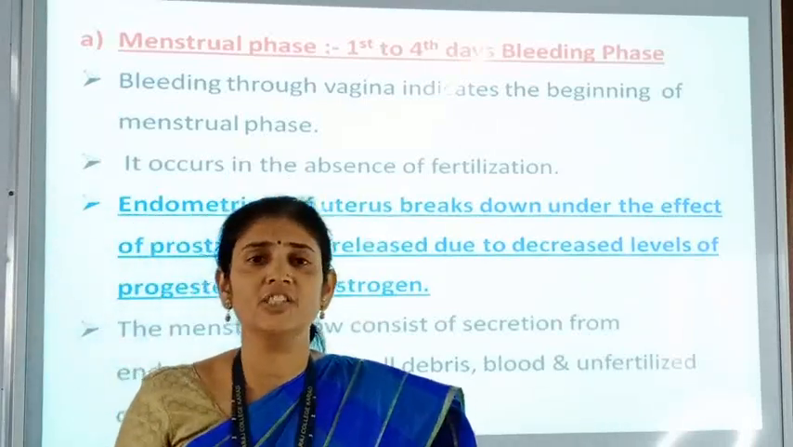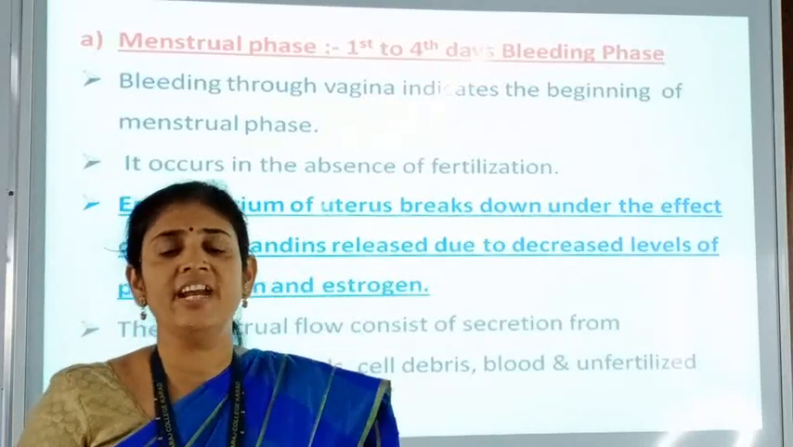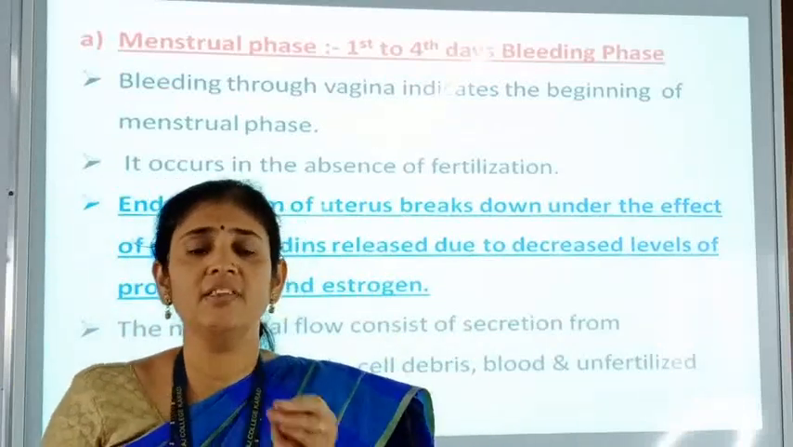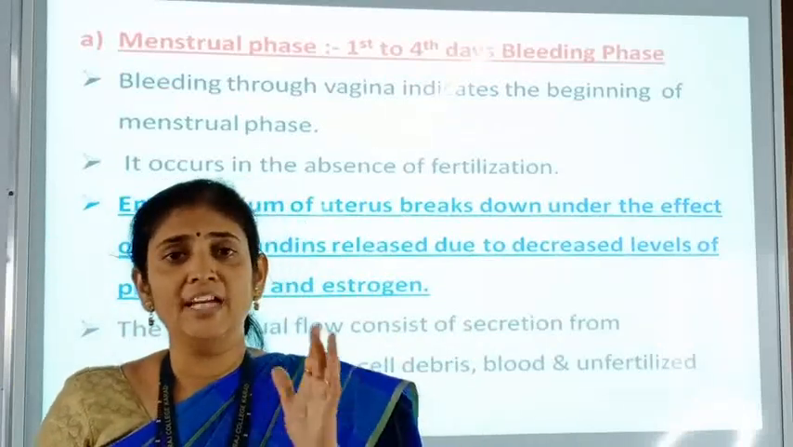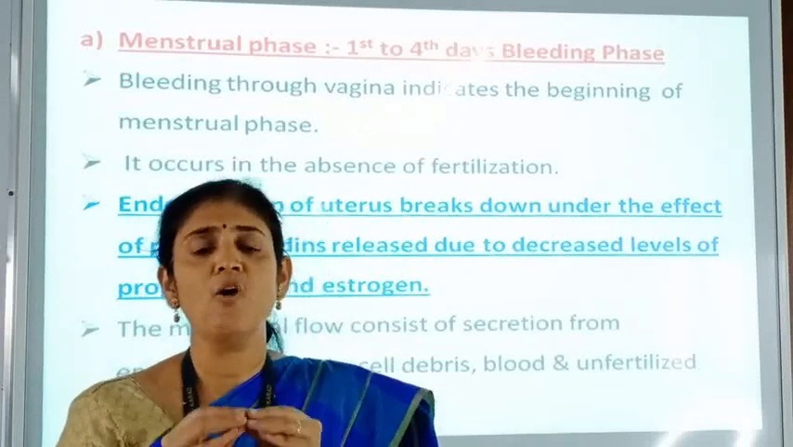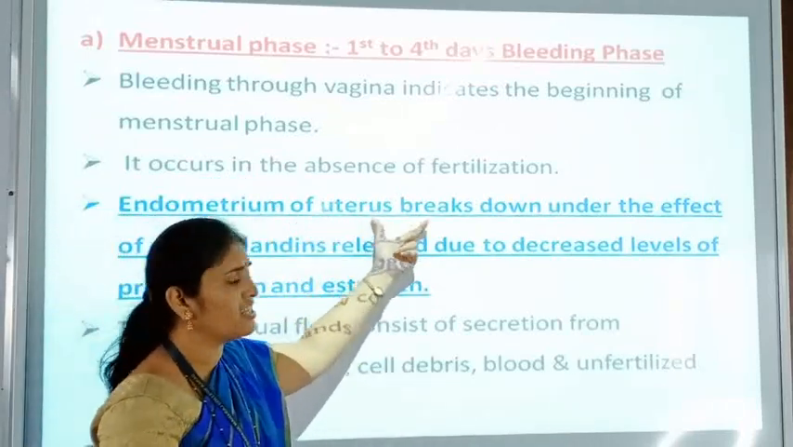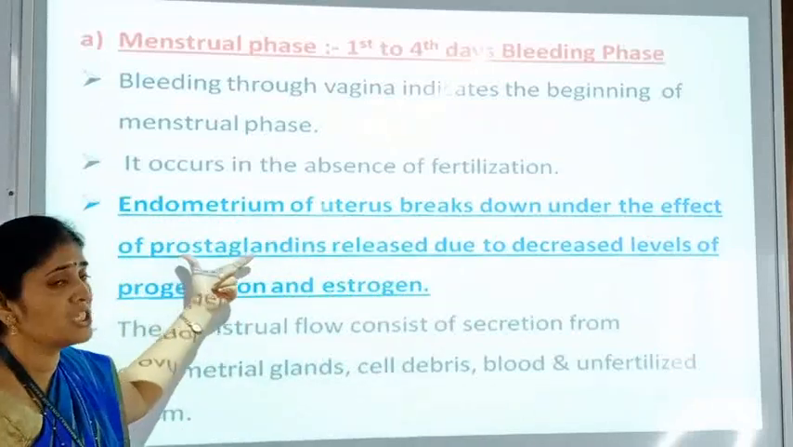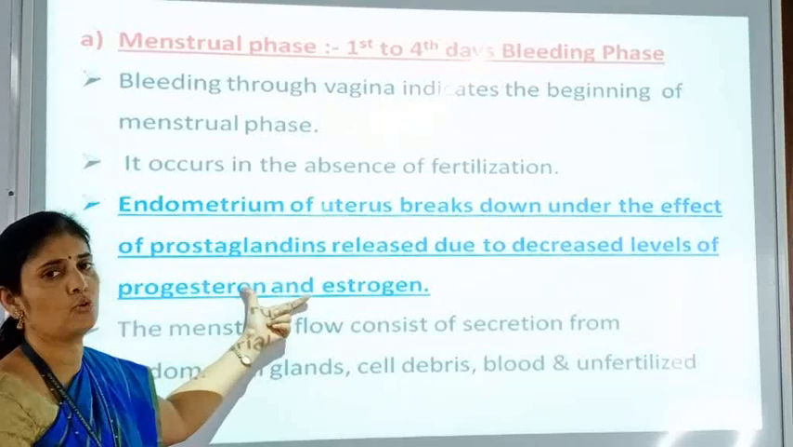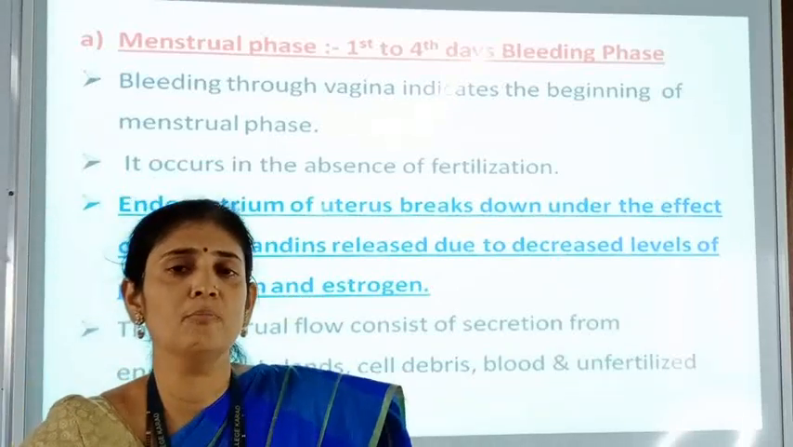There is no fertilization of the ovum or egg, and therefore that ovum gets degenerated, and the endometrial wall which is present in the uterus also gets degenerated. Due to this degeneration of ovum and endometrium, bleeding occurs through the vagina. So here this endometrium of the uterus breaks down under the effect of prostaglandins released due to the decreased level of progesterone and estrogen. So what happens if there is no fertilization of the ovum or egg?